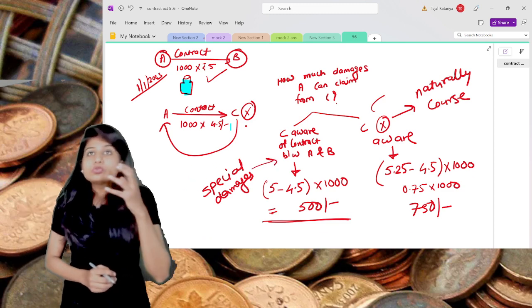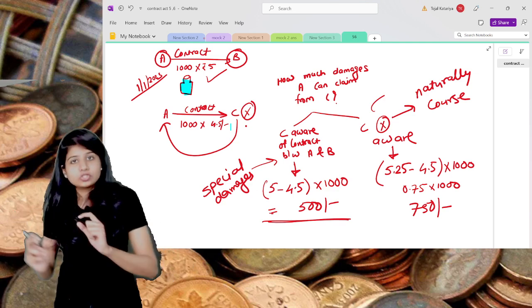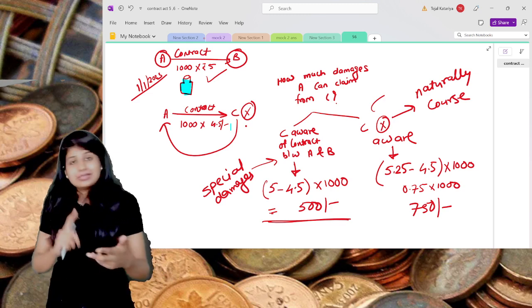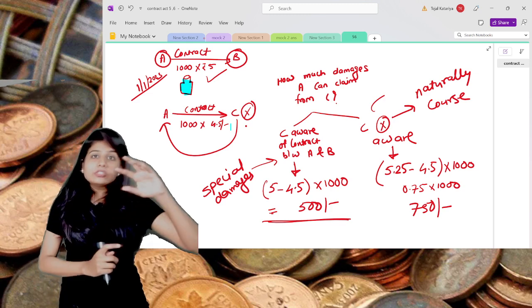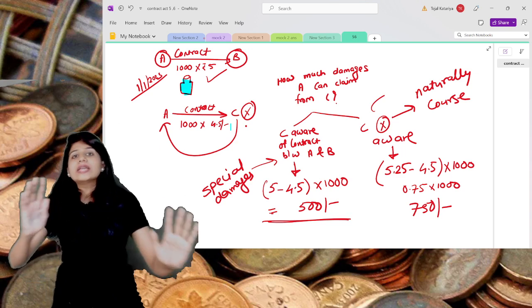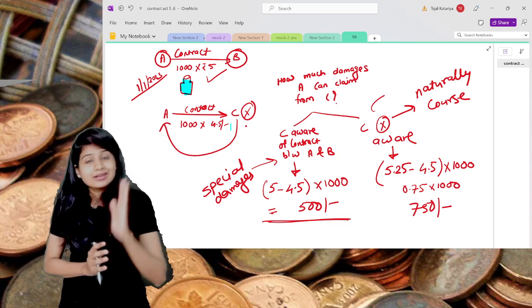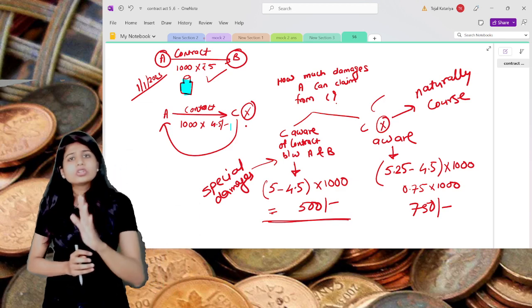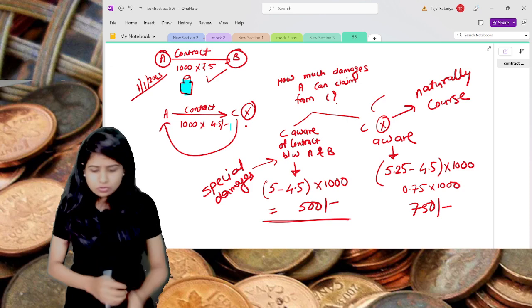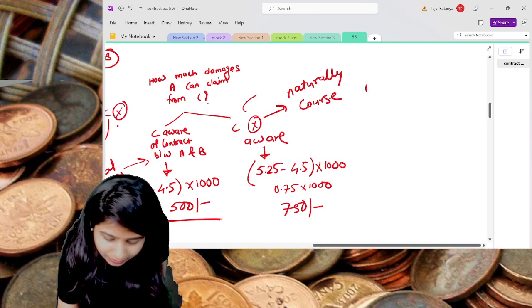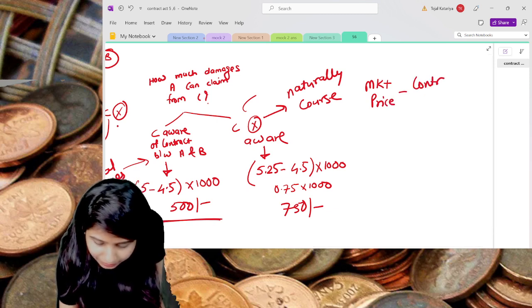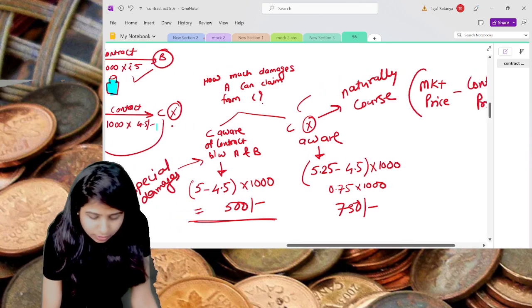What happens usually, students, because the word is special damages, students feel that special is nothing but over and above the original. This is wrong. And second, they believe that special damages should always be greater than the original damages. This is not the case. Always understand that original damages is different, and special is different. Original is where in the natural course of business you will get the money. Here you will get the market price minus the contract price. You will get this much of damages in the ordinary course of business.